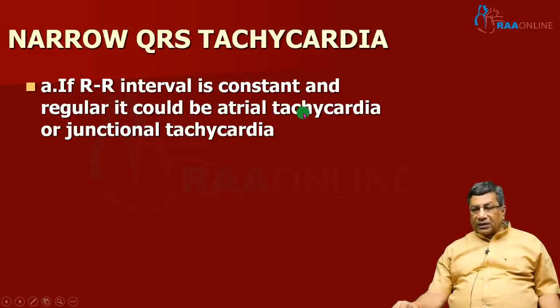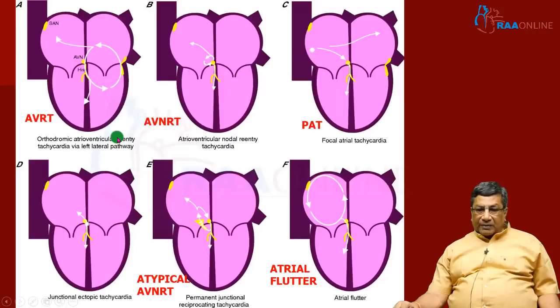Once again, we look at whether there is a P wave in front of the QRS. If there is a P wave in front of the QRS, it is atrial. If there is no P wave in front of the QRS, it is junctional. Similarly, in tachycardic QRS beats, if you see a P wave in front of the tachycardic QRS beat and the P wave looks abnormal, so you think it is not coming from the sinus, it is likely to be atrial tachycardia. If there is no P wave in front of the QRS, it is likely to be junctional tachycardia.